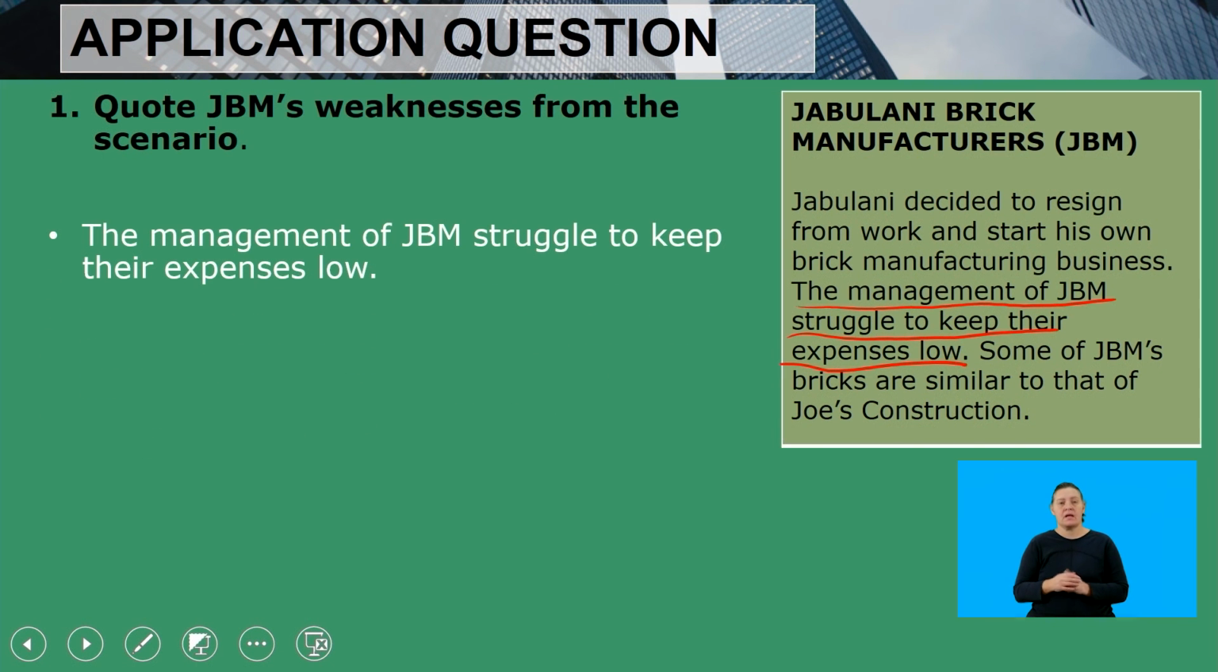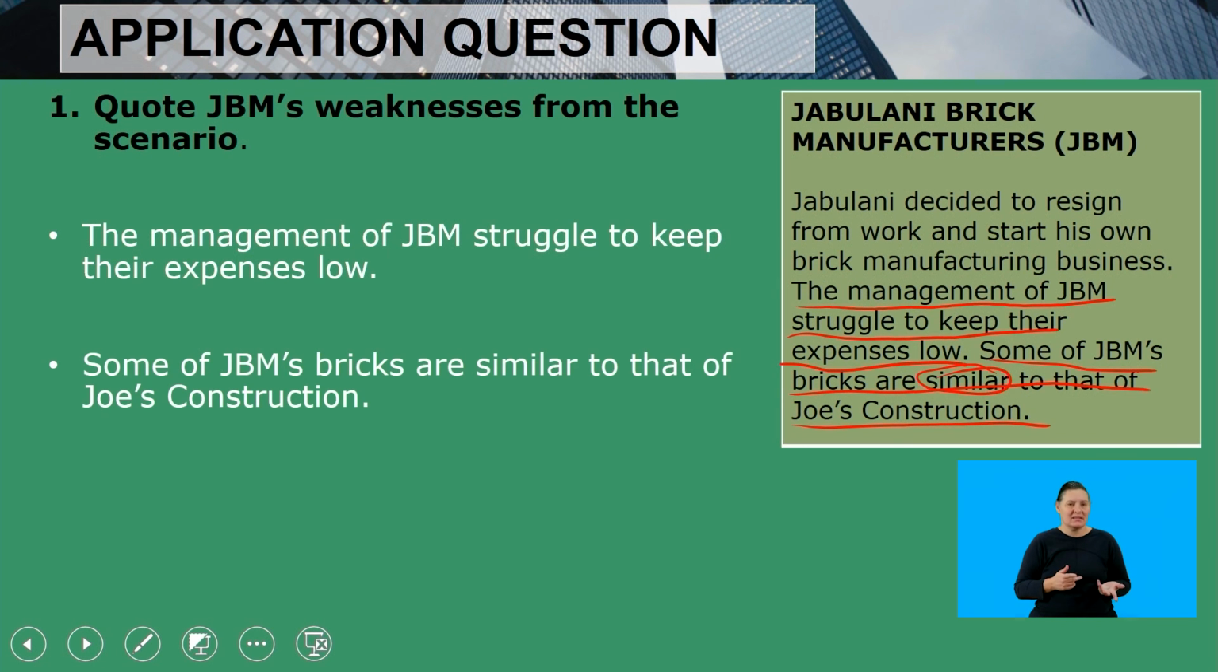Now let us move on to the second sentence, the last sentence rather. Some of JBM's bricks are similar to that of Joe's Construction. So obviously that similar is a weakness because it's the same as the bricks of the competitor. So we would quote also that sentence as a weakness.